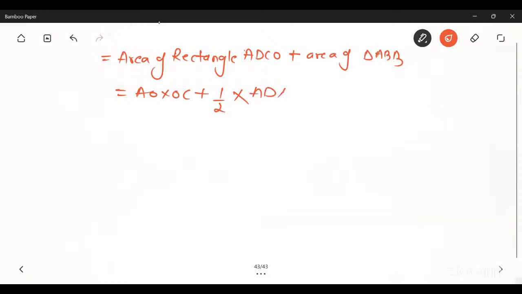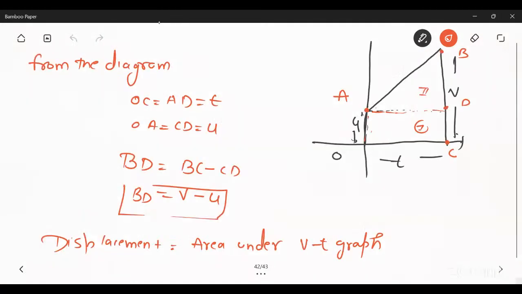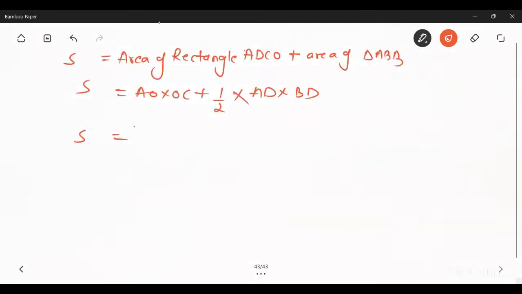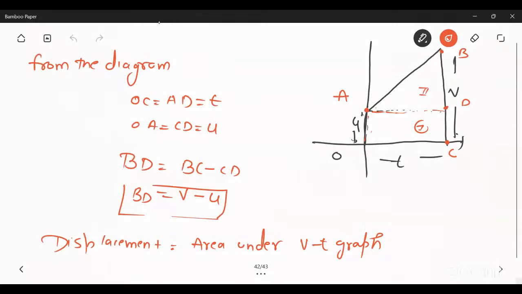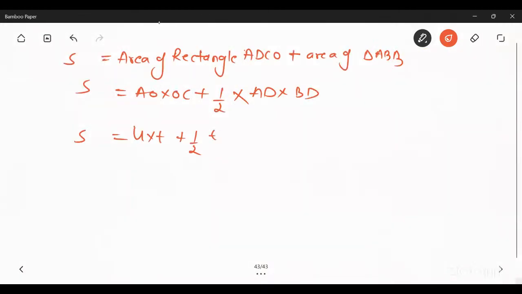And on the LHS, there is always S. The value of AO is u and the value of OC is t. So u into t plus half, the value of AD is t and the value of BD is v minus u.